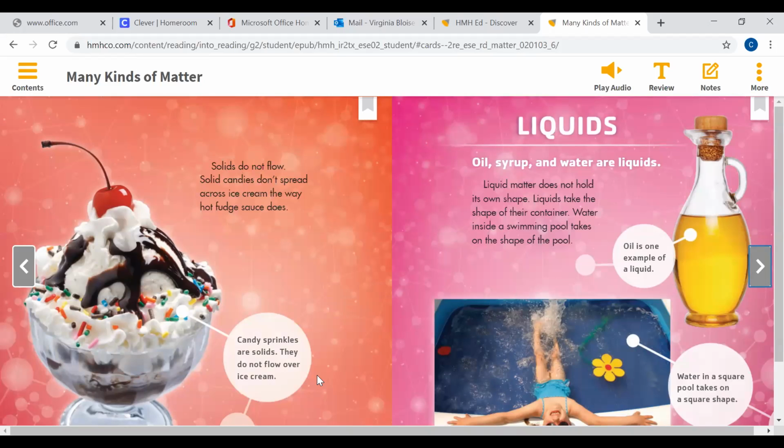Liquids. Oil, syrup, and water are liquids. Liquid matter does not hold its own shape. Liquids take the shape of their container. Water inside a swimming pool takes on the shape of the pool. Oil is one example of a liquid. Oh, that's that word example. Yeah, we had that in our power words. Water in a square pool takes on a square shape.